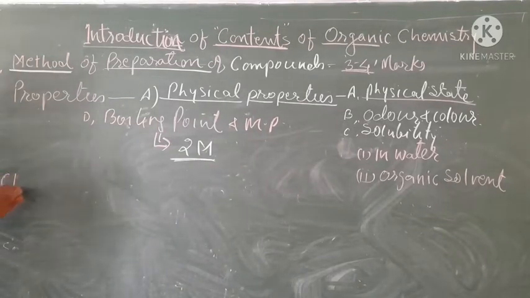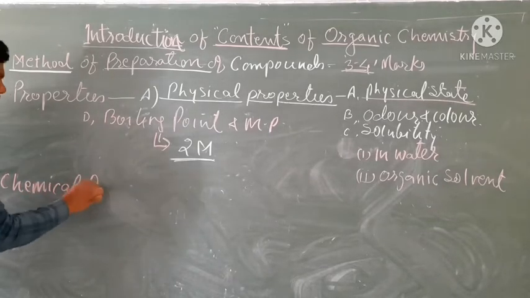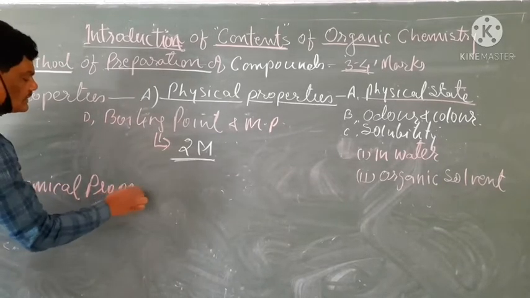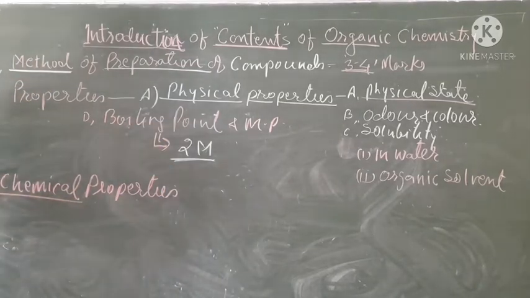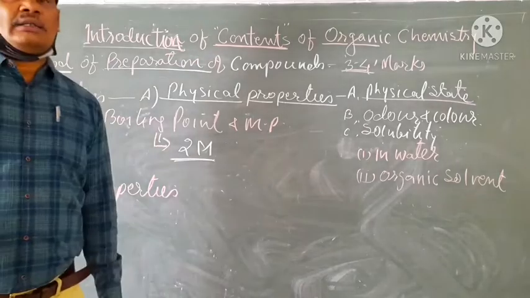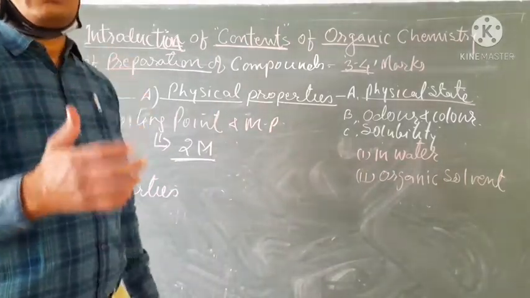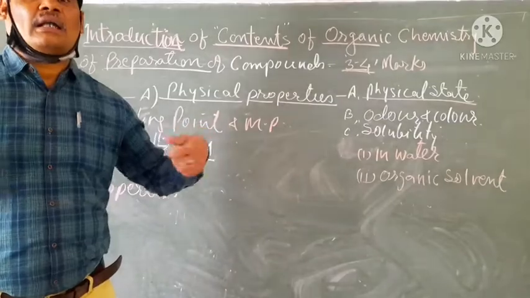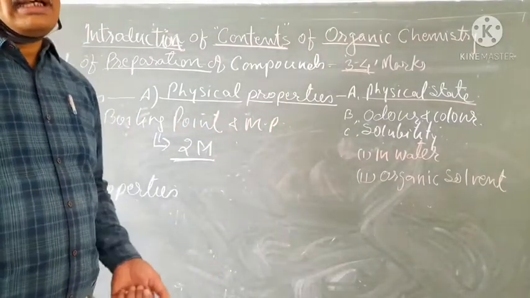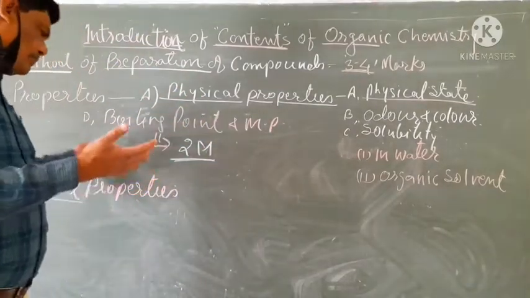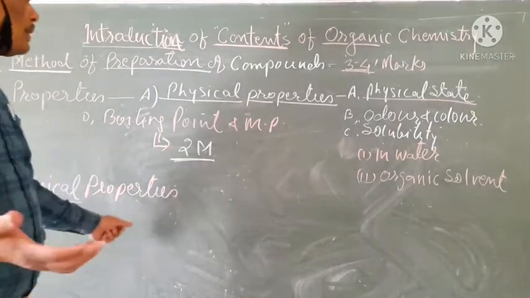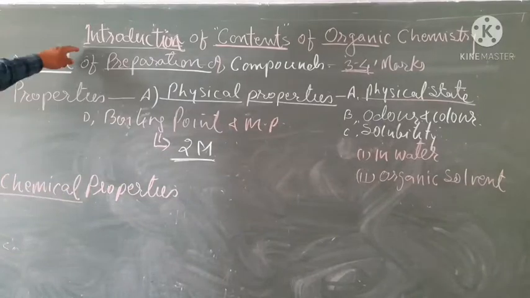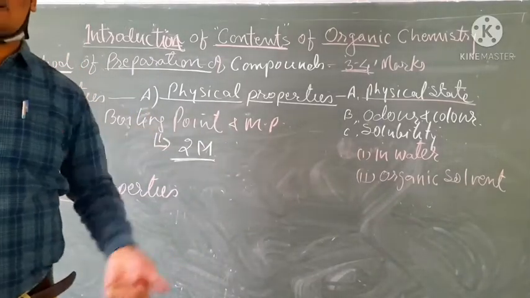Okay, this is the most important content of our organic chemistry. This is what? Chemical properties. Chemical properties means the chemical behavior, that is the reaction of any organic compound with any other organic compound. Here, when we react the two compounds, it will form a particular compound. So it will become what? The method of preparation of the other compound.